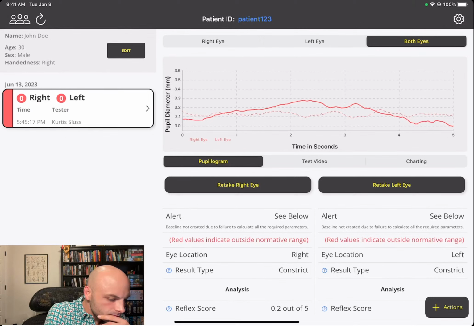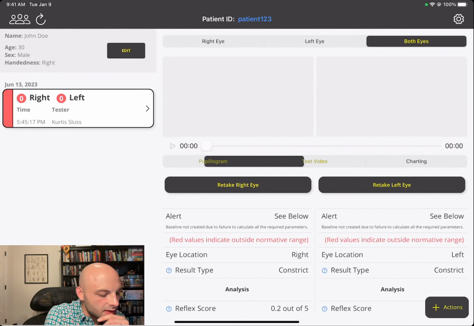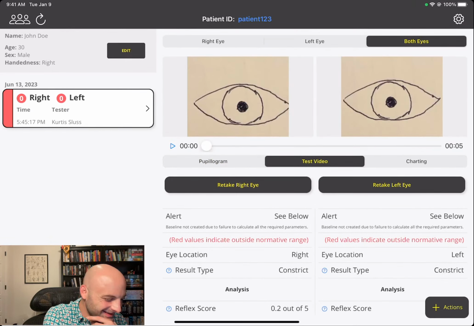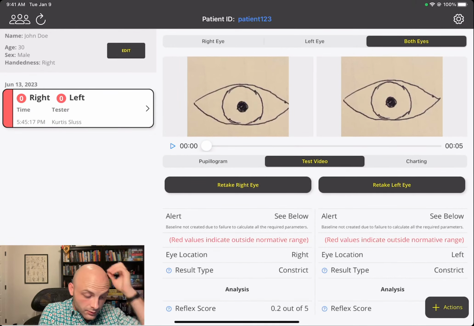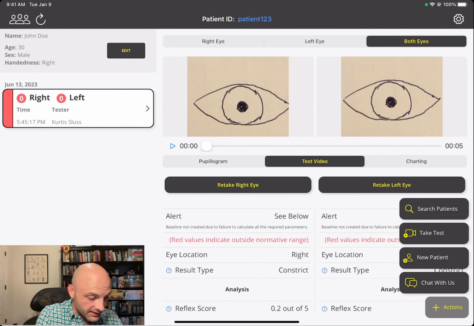Let's see. You can interact with this. You can tap on it, and you can pinch to zoom and go to different scales if you want to see all the different ranges. And then again, you can see the test video of my nice little cartoons. So real fast, we're going to go back into the take a test.